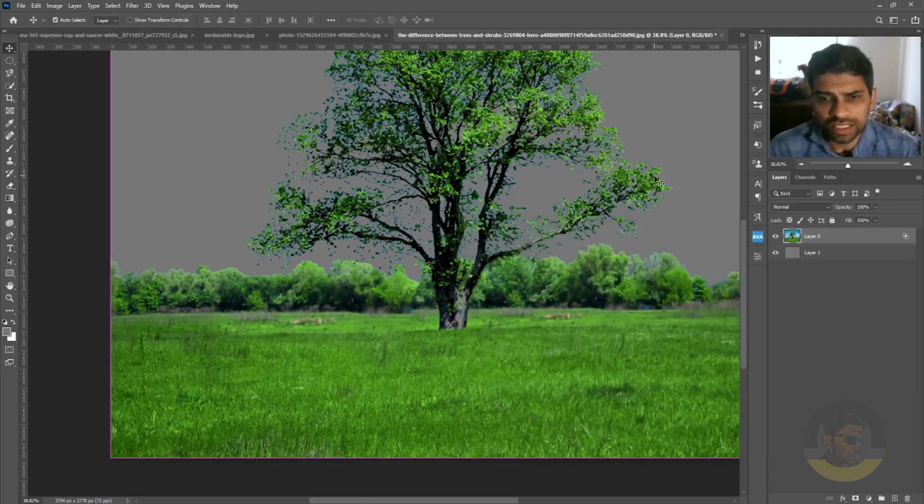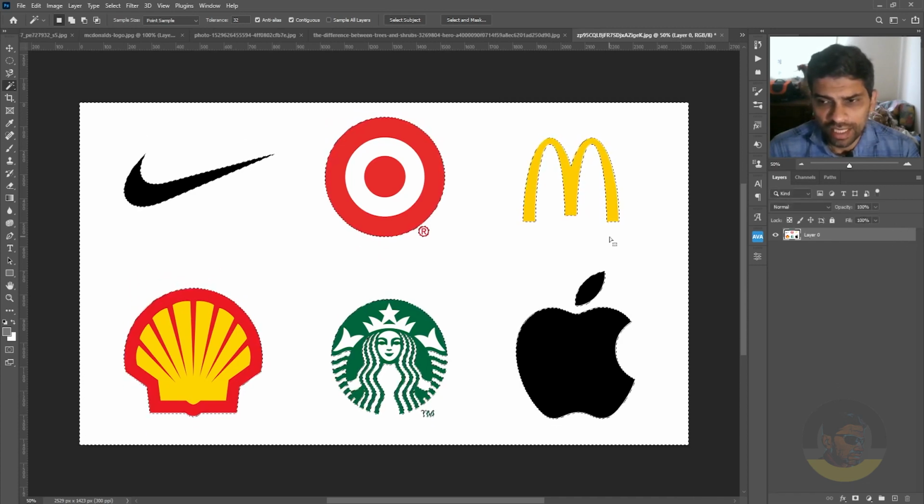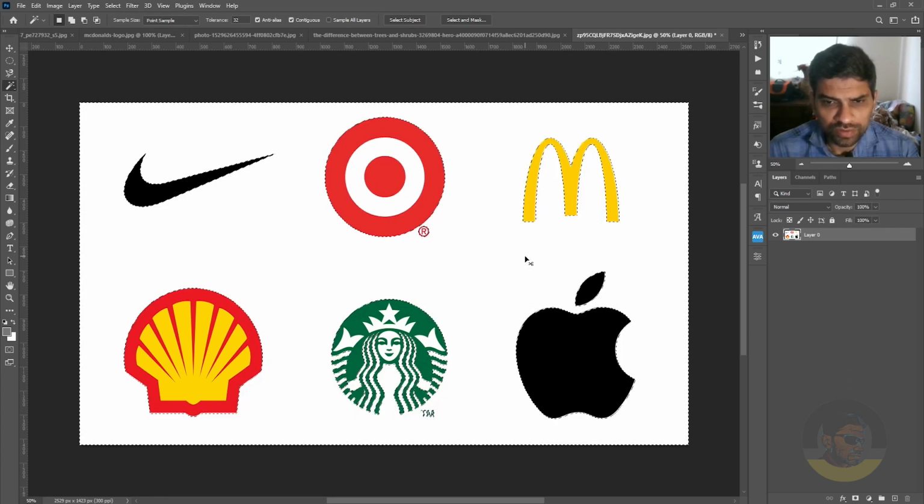So I will quickly move to the next example here. Now we have 6 logos on one image. The same thing should be done here. You should use the magic wand tool by pressing W and clicking the white color. Unlock the layer by clicking the lock icon, and now if I press the delete key on my keyboard, you can see the white color is gone, even though some still remains here. So select it again and press delete once again. I will press Ctrl Z to undo the background removal. And there's another option of the magic wand tool I want to discuss with you guys, which is contiguous.